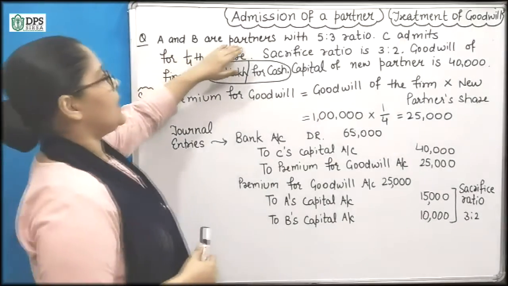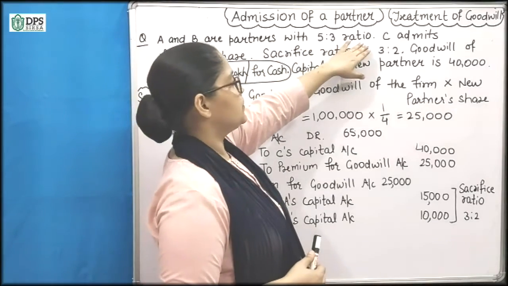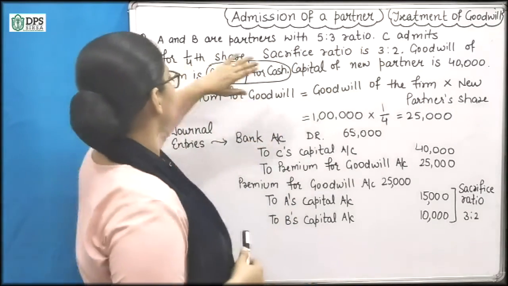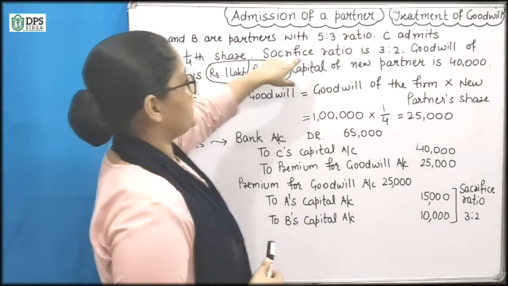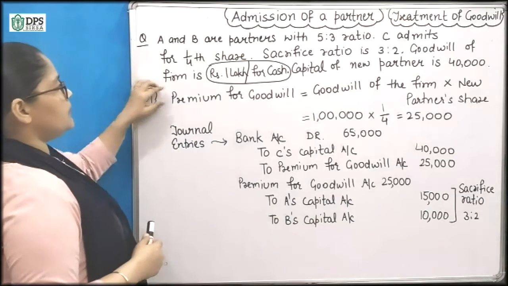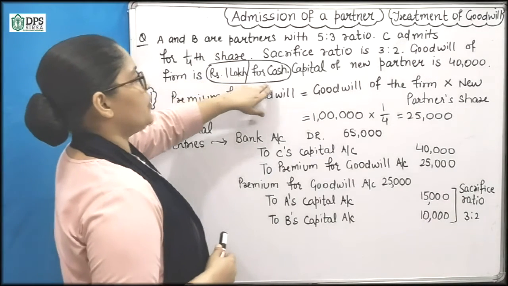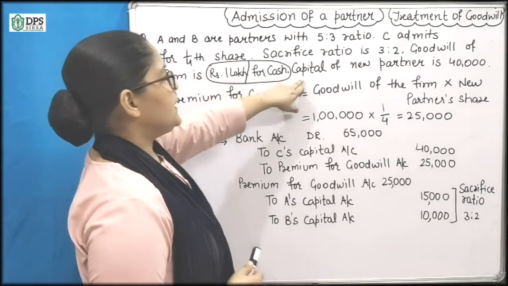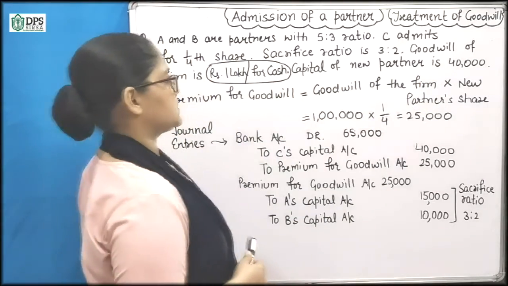A and B are partners with a 5:3 ratio. C admits for a 1/4 share. Sacrifice ratio is 3:2. Goodwill of the firm is rupees 1 lakh for cash. Capital of new partner is rupees 40,000.